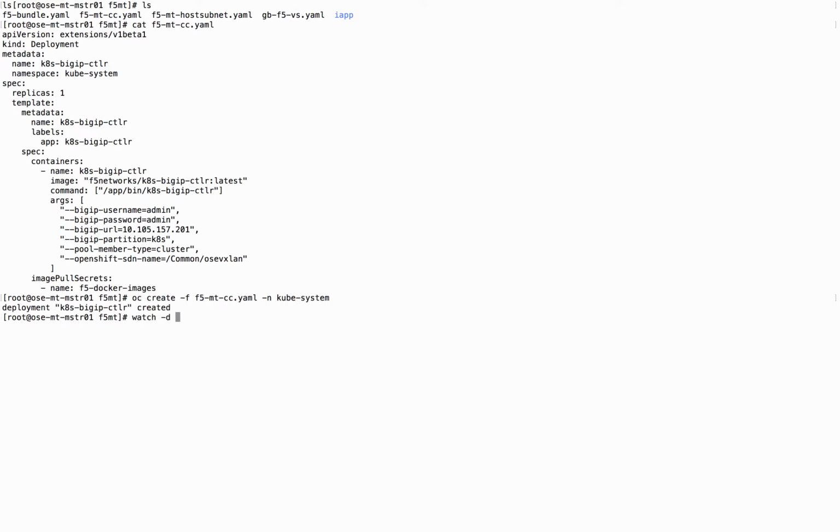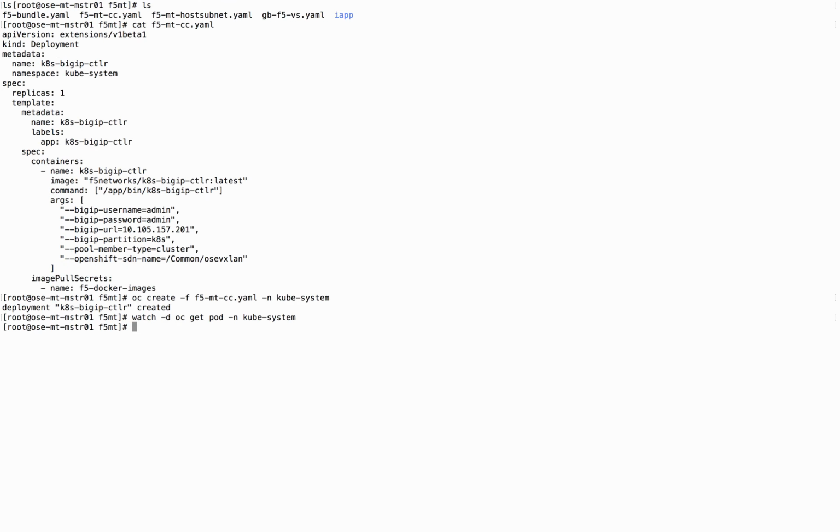We'll do a quick watch and see when our container connector is created. Our container connector has already been created. So the next thing we'll do is check the logs of the newly instantiated container connector.